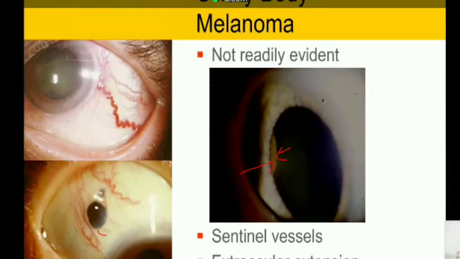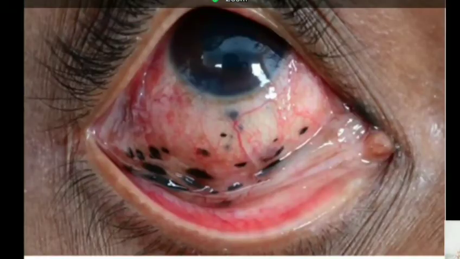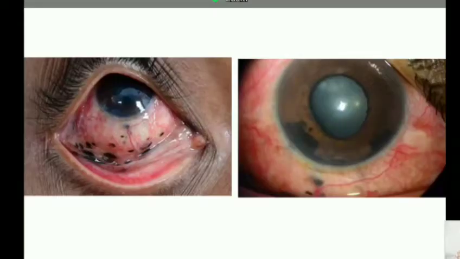Some patients actually come with extraocular extension. So ciliary body melanoma can be hidden. This patient had multifocal extraocular extension with conjunctival melanoma deposits when he came because of a ciliary body lesion now involving the iris. Because these patients need extended enucleation. One more patient with extraocular extension. There's a ciliary body lesion now involving the iris and trabecular meshwork with extraocular extension.